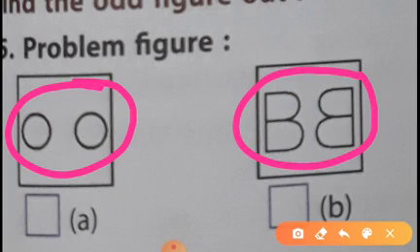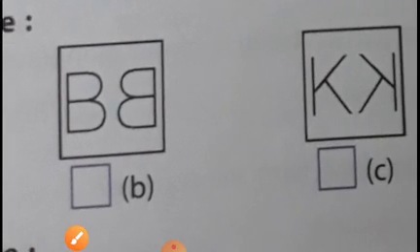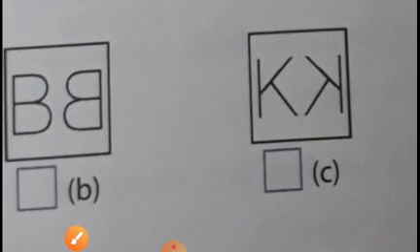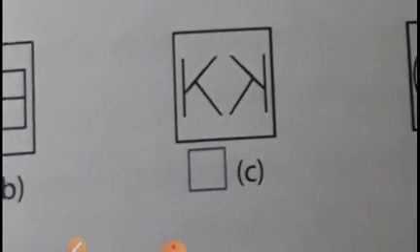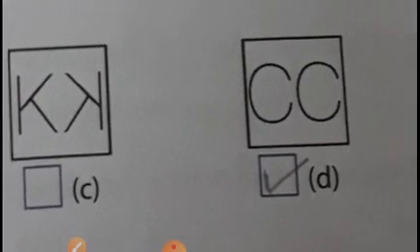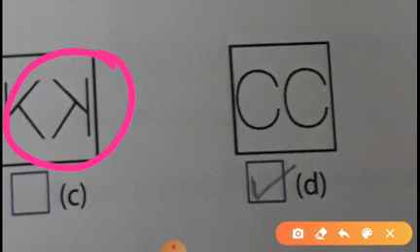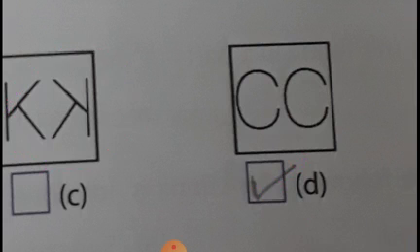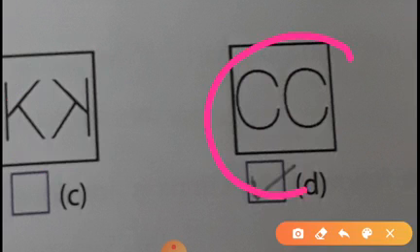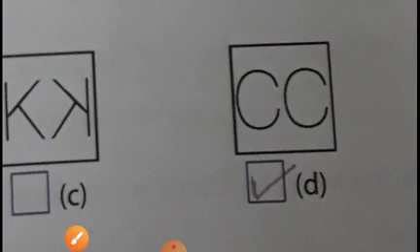Yes, you can practice it in front of the mirror. You stand in front of the mirror and write some alphabets in your notebook. You can see how they look through the mirror, and this will look like this, but this C is totally different. You have to see how it looks in the mirror. So here this is the odd figure in this question.